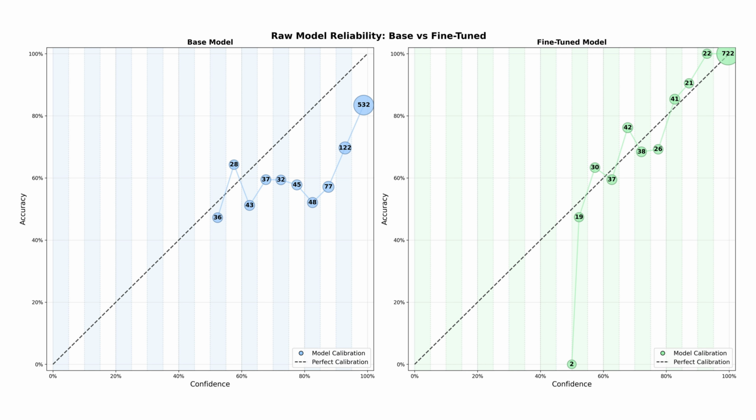Calibration is easier too. On the left side, you can see the uncalibrated confidence numbers from the model that we saw before, and on the right are the same raw confidence values from the fine-tuned model. Fine-tuning effectively calibrates the confidence levels a little, so that even the raw probability numbers are closer to the perfect line.